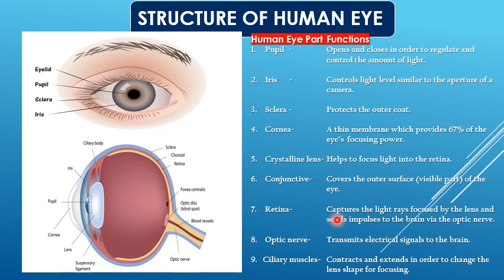Retina captures the light rays focused by the lens and sends impulses to the brain via the optic nerve. Next, optic nerve. It transmits electrical signals to the brain. Next, ciliary muscles. They contract and extend in order to change the lens shape for focusing.